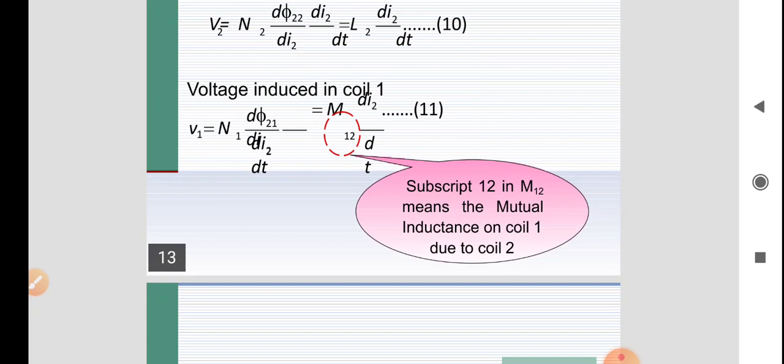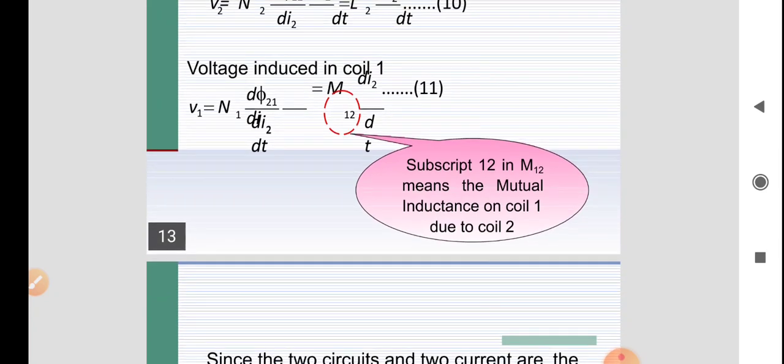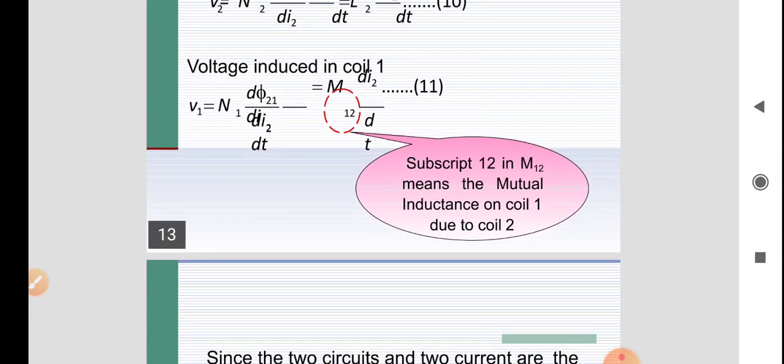We call this corresponding inductance mutual inductance because the actual current is flowing through I2, in L2, and L2 is near the L1.